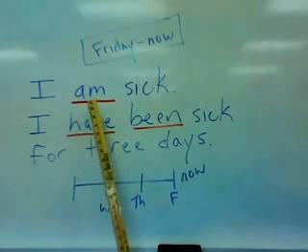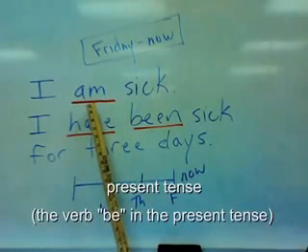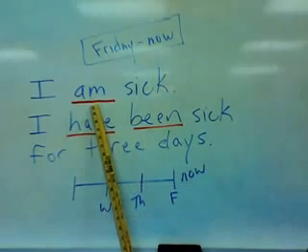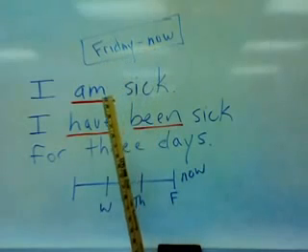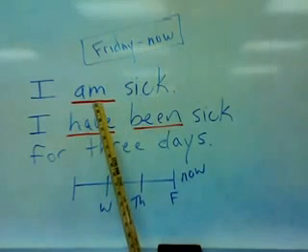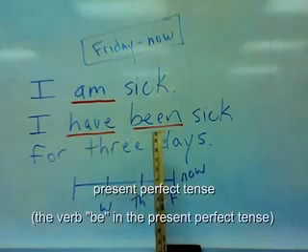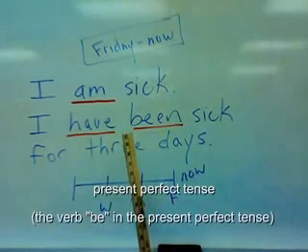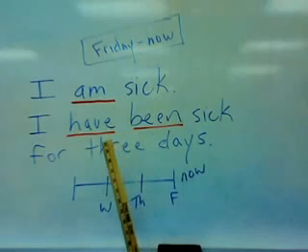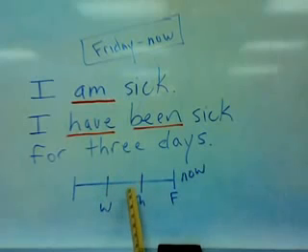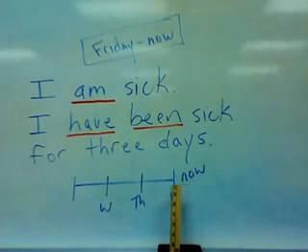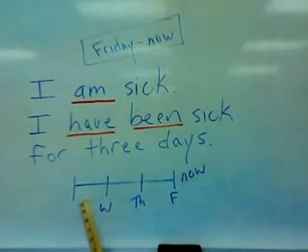In this sentence, here's the present tense. This is the verb be in the present tense. I am sick. So that's now. Today is Friday. I am sick. Today, I am sick now. Here's the present perfect tense. And this shows the length of time for the sickness. I have been sick for 3 days. Wednesday, Thursday, Friday. And so I'm sick now, but this shows when the sickness began, Tuesday or Wednesday.